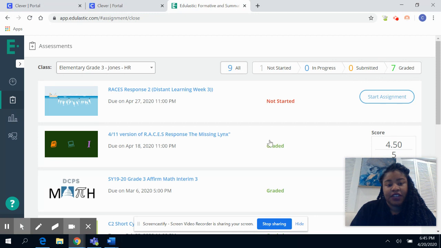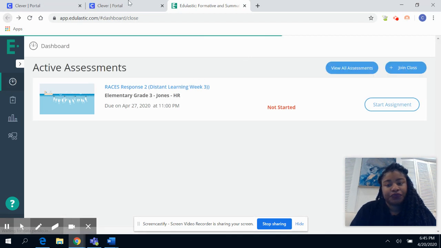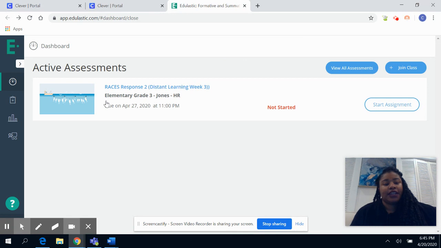This is Neve's grade for the previous assignment, and she also has comments about her open response, so she can see what she got as well as the comments. I should have scored Neve higher, sorry, but you did good. Then we can go back to this, and this is where she would open and start her assignment.